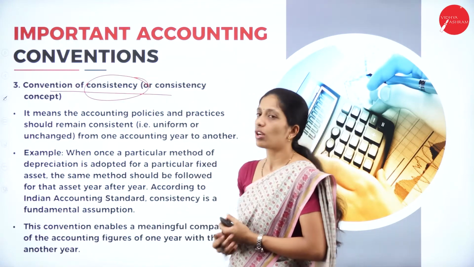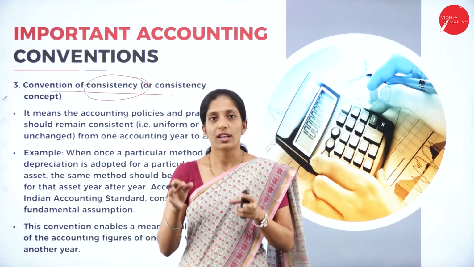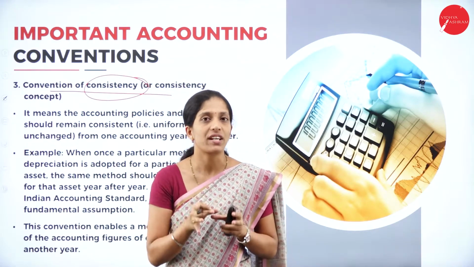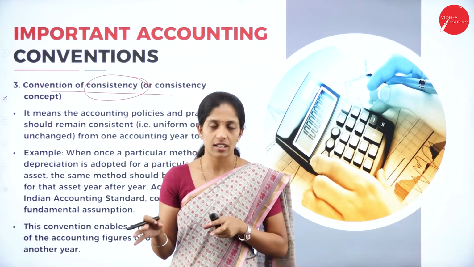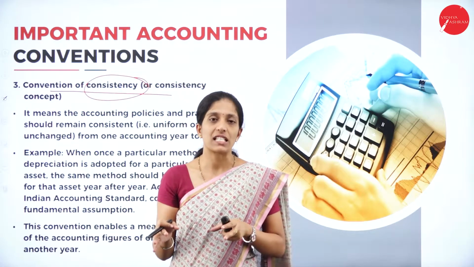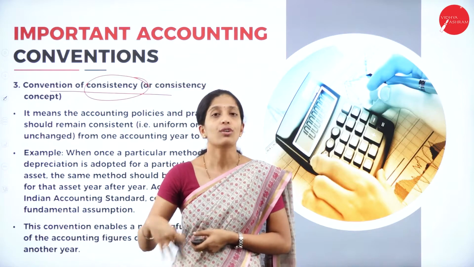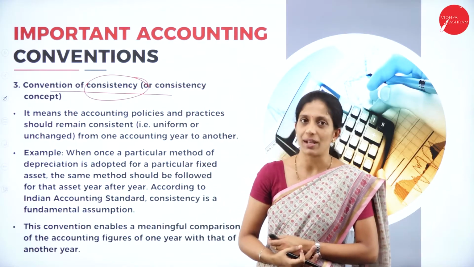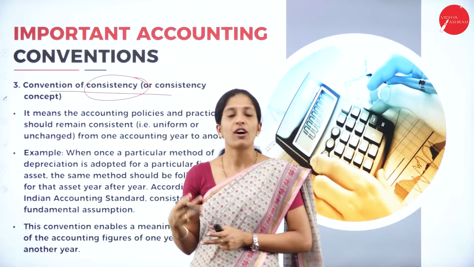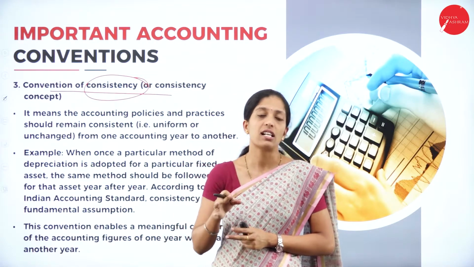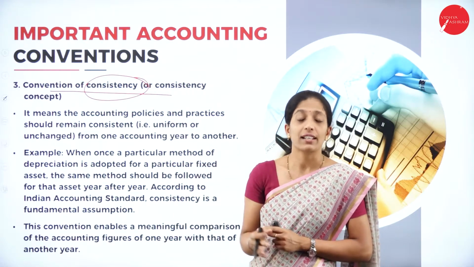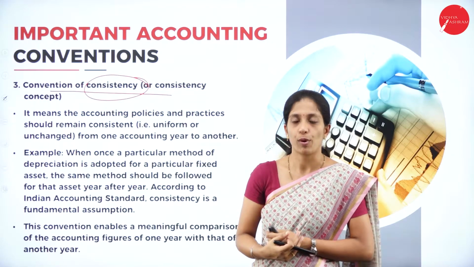This convention of consistency tells that if the organization is following a particular method to calculate the profitability of the business, then follow the same method throughout the year. Don't make changes in any of the methods, because if you keep on changing the methods, the result we get will not be accurate and the comparison is not possible.